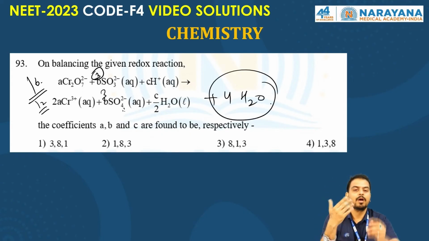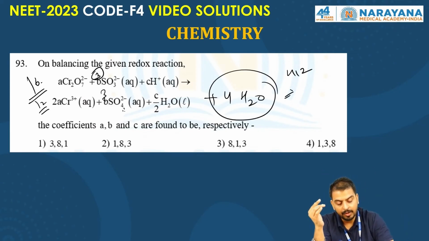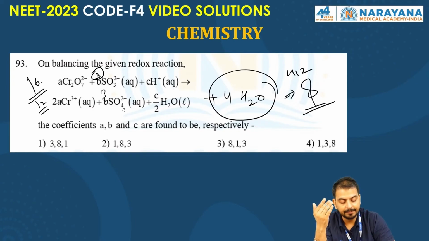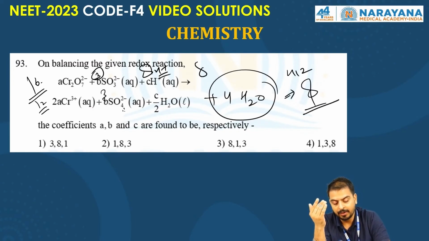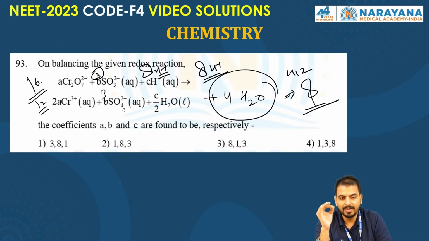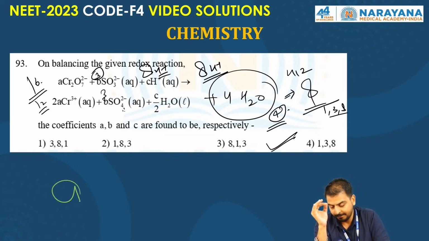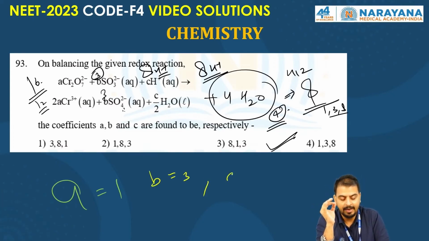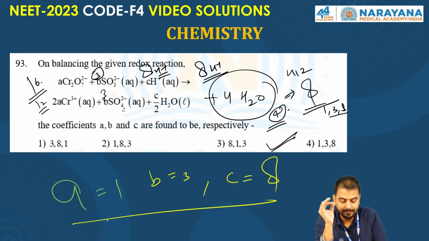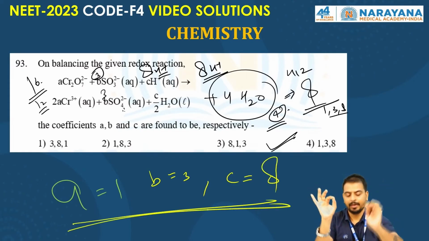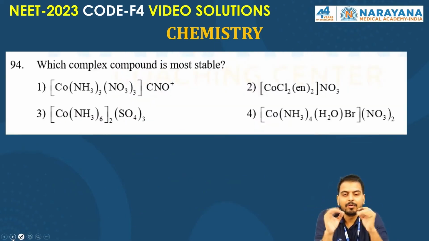4 water molecules means how many hydrogens? 4 into 2, that means 8. So 8 H plus. You will get the 8 H plus ion. So what are the factors? 1, 3, 8. The correct answer is 4th. 4th is the correct answer. 1, 3, 8 means A will be 1, B will be 3, and C will be 8. I hope it's clear to everyone. Clear? Okay.